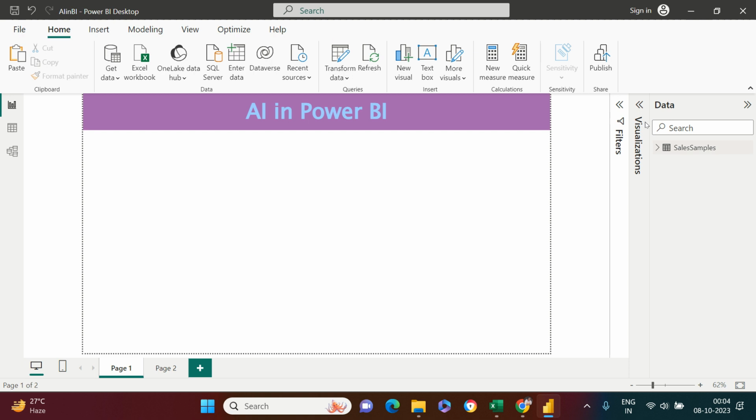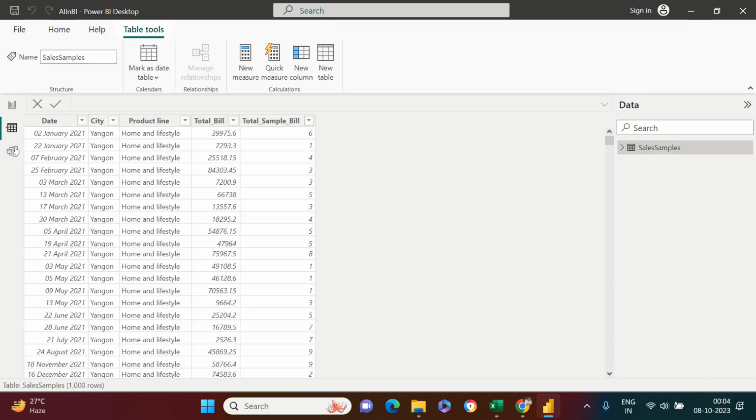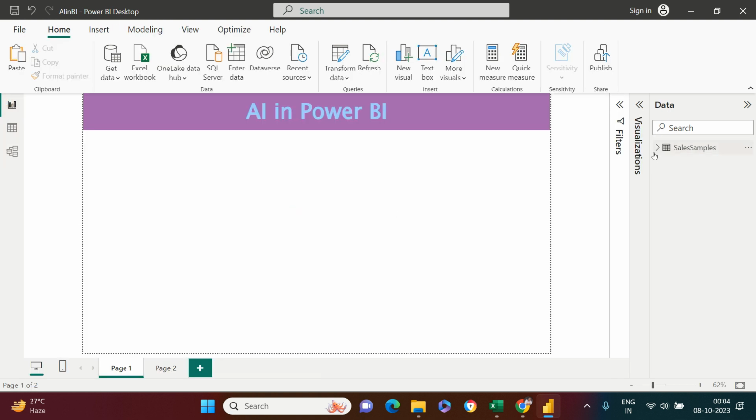And the first one which I'm going to show you, before that, let me show you the data. So this is the data which we have. Here you see the transaction date, city where the transaction happened, product line in which product segment the transaction happened, and what was the total bill amount on that particular day. You can ignore this column. All right, now I'm going to go on this and just let me expand this.